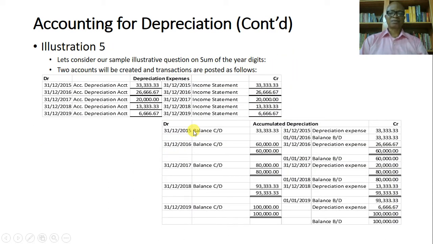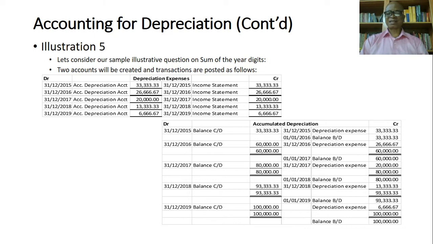Let's look at this illustration once again. We used something earlier talking about the reducing balance method, 33,000, 26,000. Remember that? So we are coming back to that again. Now this is a depreciation expense account. Depreciation account. This is the expense. And we also have another account, accumulated depreciation.